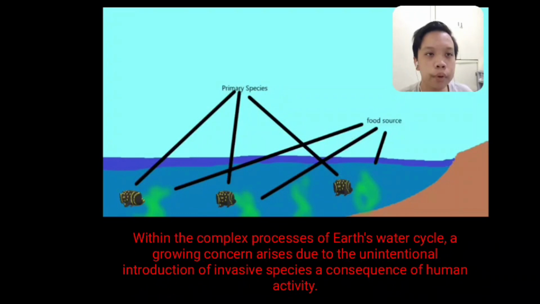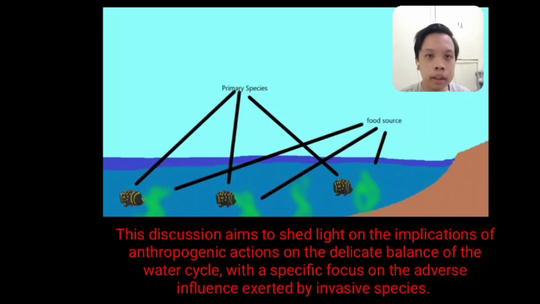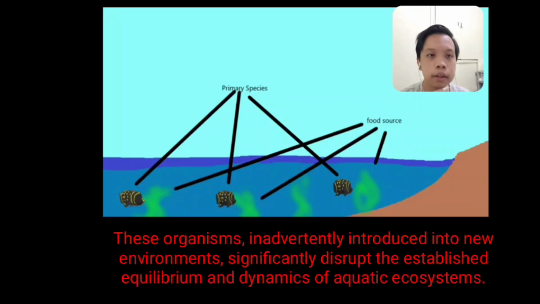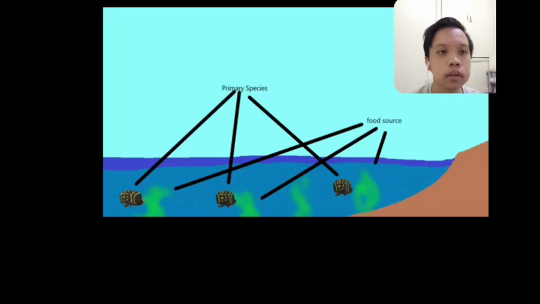Within the complex processes of the Earth's water cycle, a growing concern arises due to the unintentional introduction of invasive species, a consequence of human activity. This discussion aims to shed light on the implications of anthropogenic actions on the delicate balance of the water cycle, with a specific focus on the adverse influence exerted by invasive species. These organisms are introduced into new environments and significantly disrupt the established equilibrium and dynamics of the Earth's ecosystem.